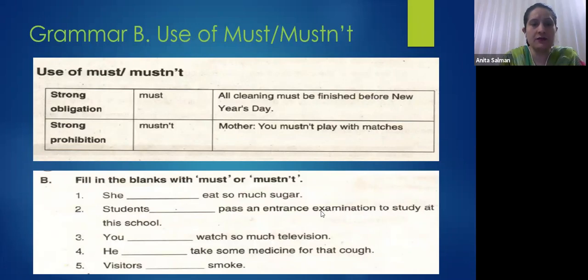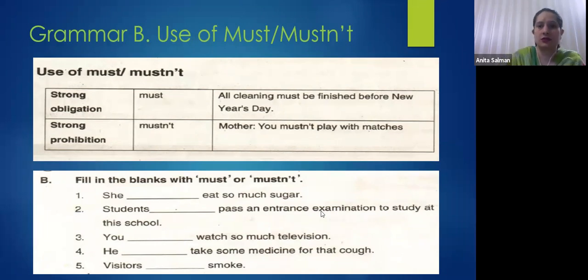So hope it is clear. And ought to is also used in the meanings of should and must, that is also a bit polite, right? But must is strong obligation and strong prohibition. That's clear, right? They have given the example of strong prohibition, like mother, you mustn't play with matches, otherwise you're going to burn yourself. Clear? If it is clear, give me thumbs up.